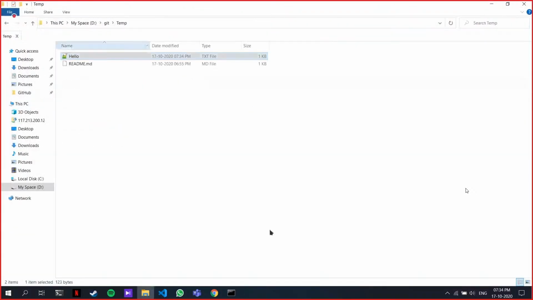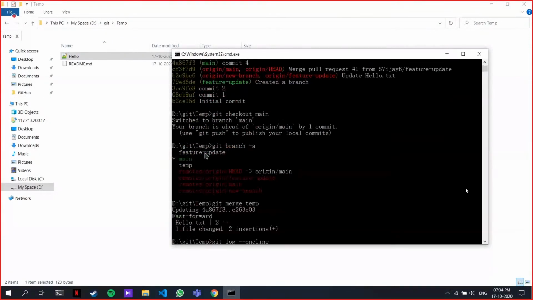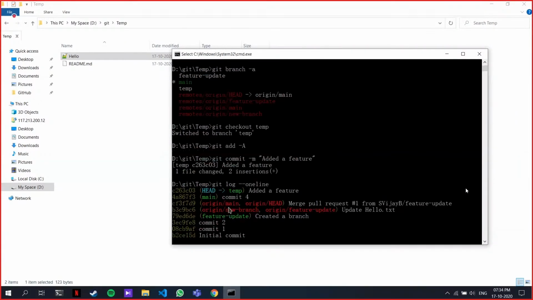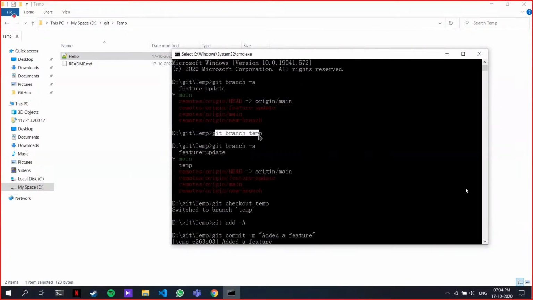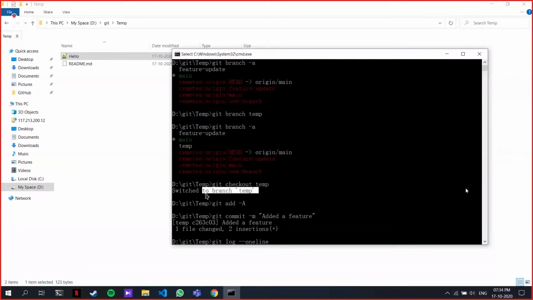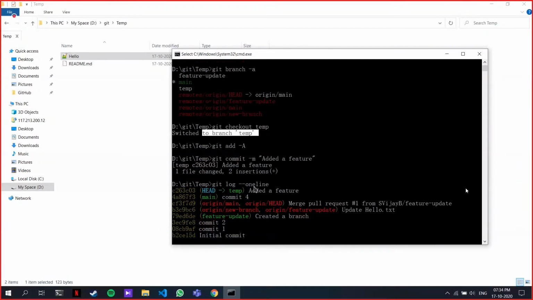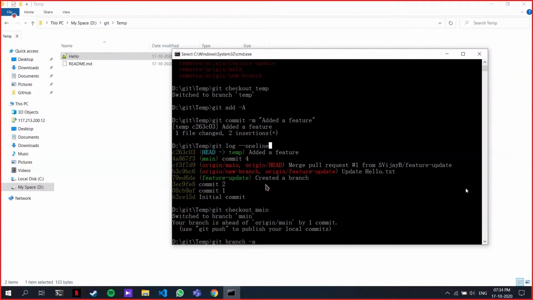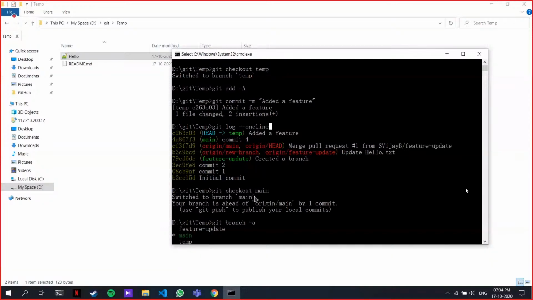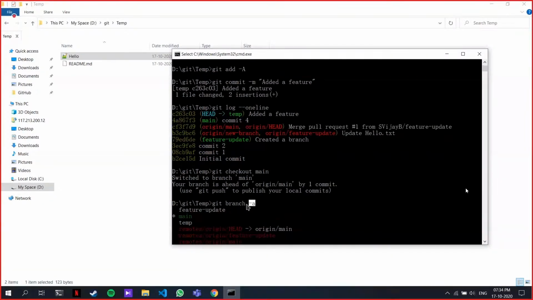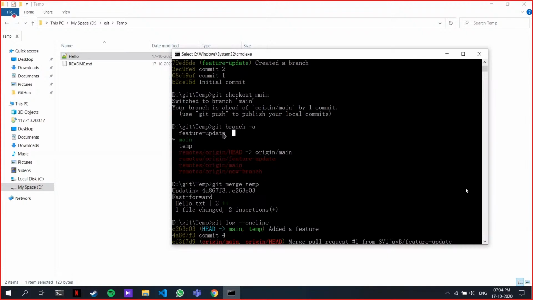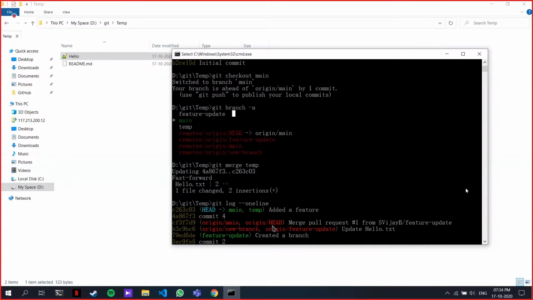I'll just go through this again and show you everything I've done so far. The first thing I do is create a branch, and then I check out, I switch to the branch, work on all the changes I want to make, and then I commit those changes. Once I'm done with the changes and I want to merge the two, I switch to the main branch from the feature branch, and then you just type git merge and the branch name, and that's it. Okay. Did that clarify? Yeah.